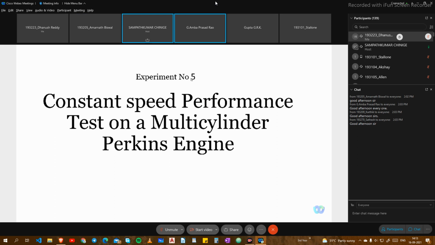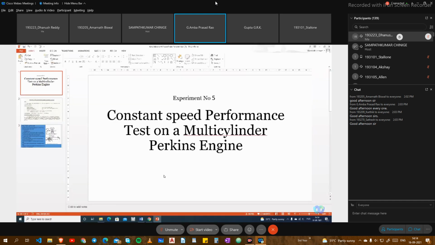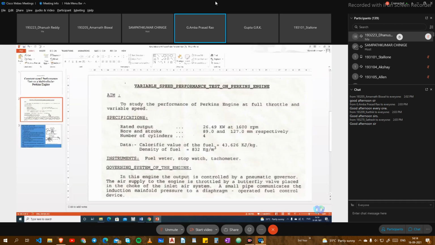So today we will be conducting one second cycle. The first experiment is a constant speed performance test on a multi-cylinder diesel engine. The make is a Perkins. So in the first cycle, we observed the performance of single cylinder engines. So let us see how a multi-cylinder engine has performed. So to go into the details, we have made use of